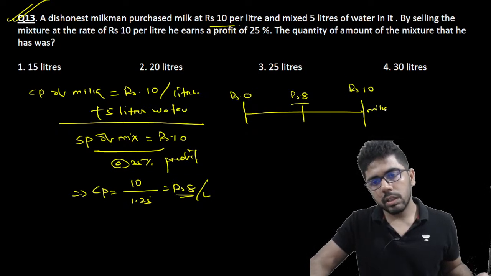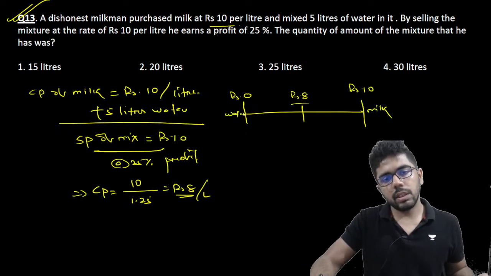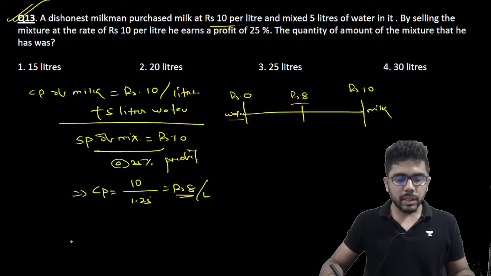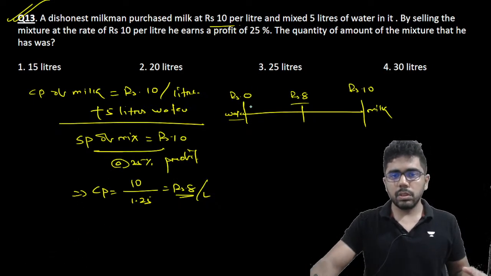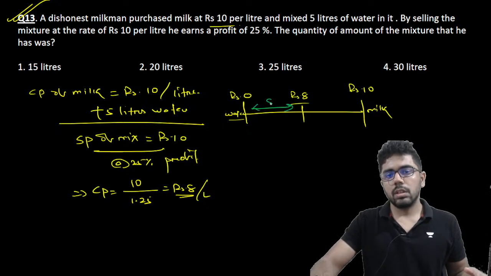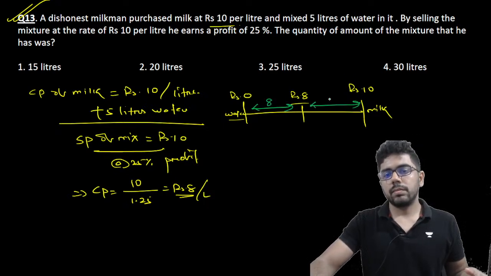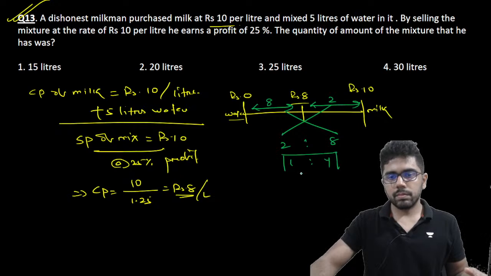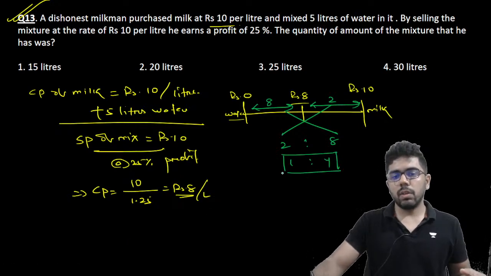Rupees 10 is your milk, the cost of water is 0 because water is free, and the overall is 8. This is not mentioned in the question that water will be 0, but you will have to assume this. So this comes to 8 and this is 2. So you will mix it in the ratio 2:8 or 1:4. And what is this 1:4?